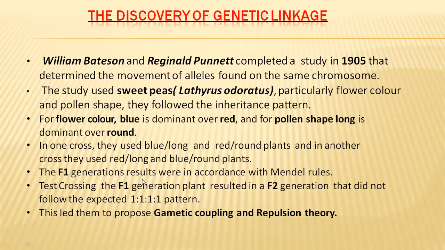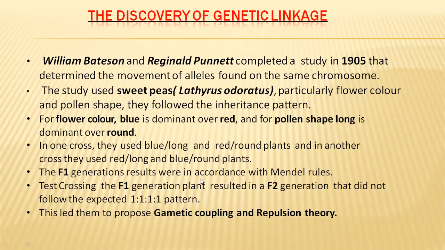In the F1 generation, the results were in accordance with Mendel's rules. They found that the law of dominance and the law of segregation were accurate in F1 results. But when they conducted test crosses with F1 generation plants, the resulting F2 generation plants did not give the expected 1:1:1:1 ratio.